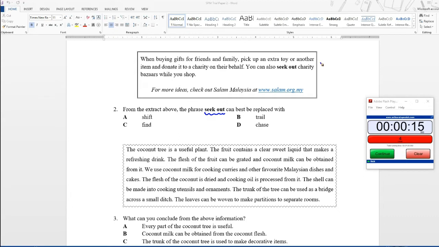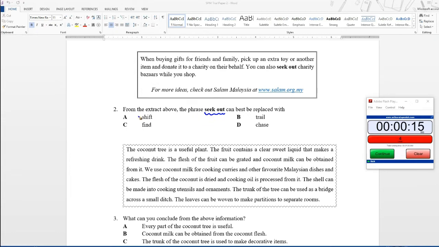When buying gifts for friends and family, pick up an extra toy or another item and donate it to a charity on their behalf. You can also seek out charity bazaars or bazaars while you shop. Which word in the options here has the same meaning as the phrase seek out?